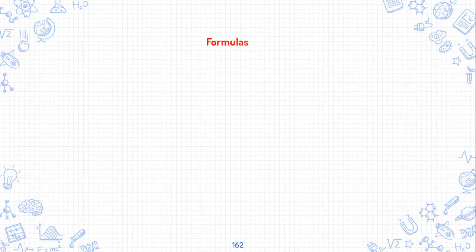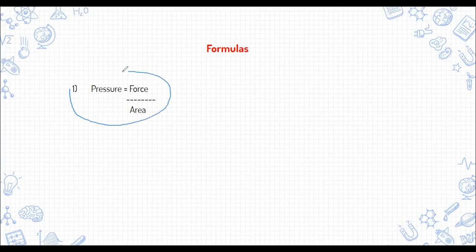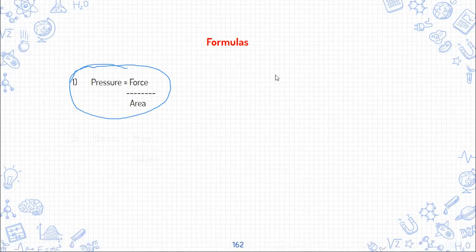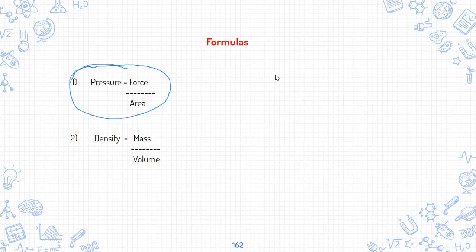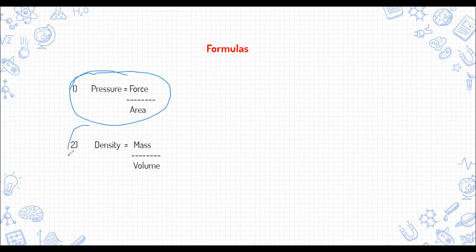Today we are going to do 4 formulas and then we are going to solve. So the first formula is this, which we have already learned. Pressure is equal to force by area. You have to write down in your book and also learn it by heart. We will be requiring it in our class. The second formula is density is mass upon volume.